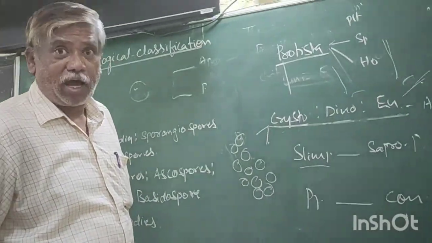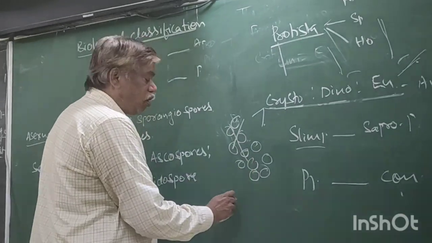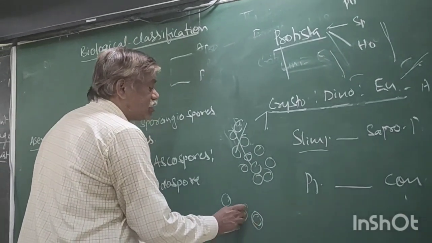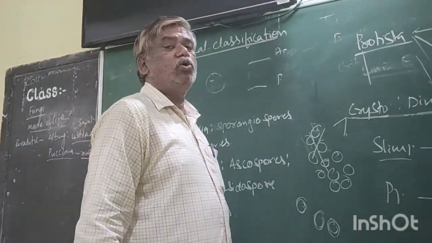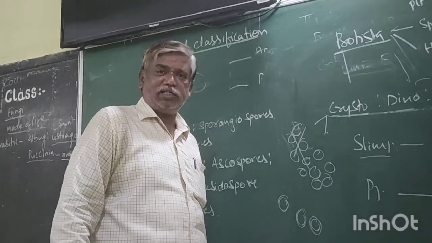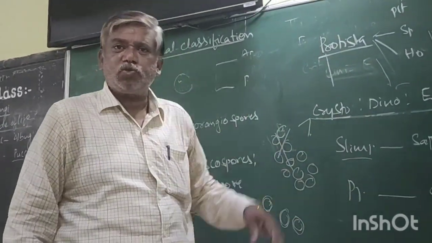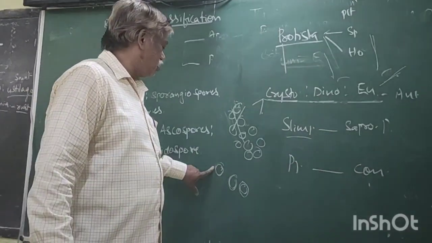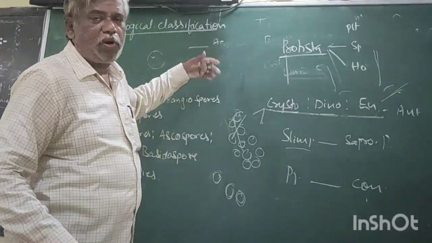When conditions are unfavorable, this plasmodium divides and forms spores, which are covered by a cell wall. Due to agents like water or air, these are dispersed to other areas where conditions are favorable. The cyst cell wall will be dissolved and the spore goes to division and becomes plasmodium.